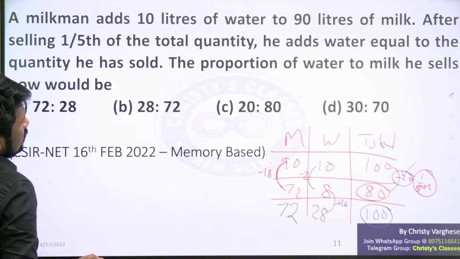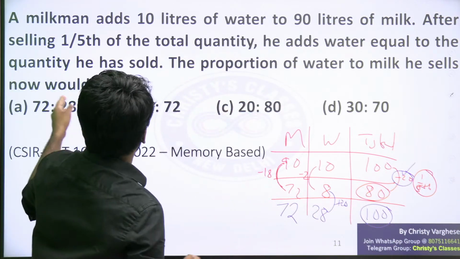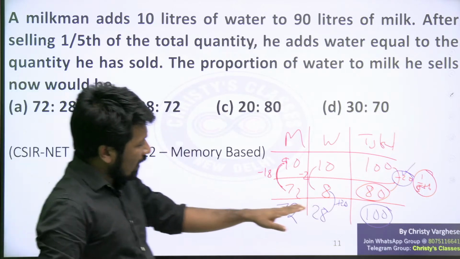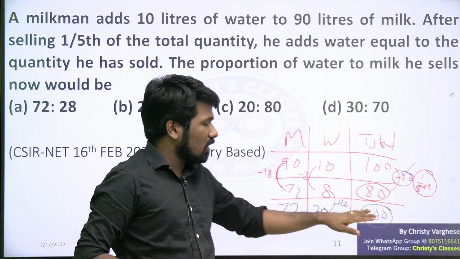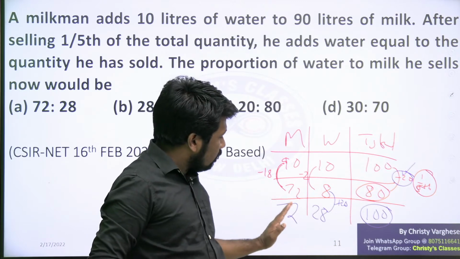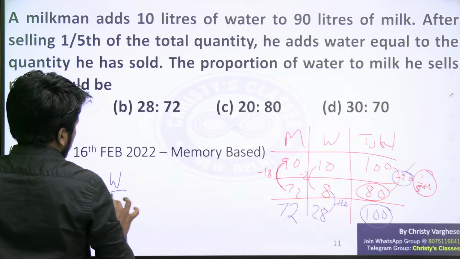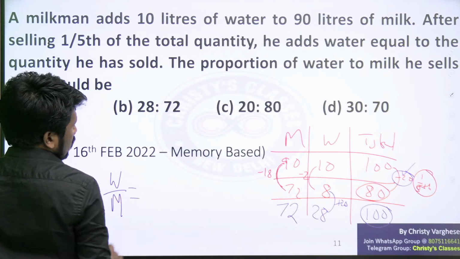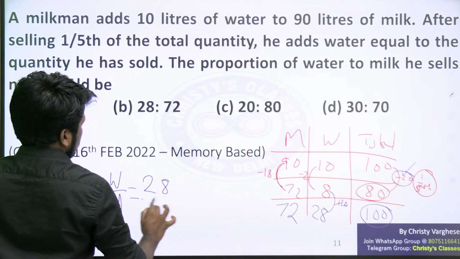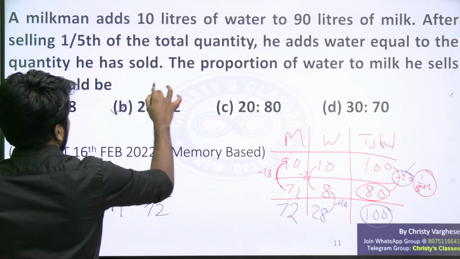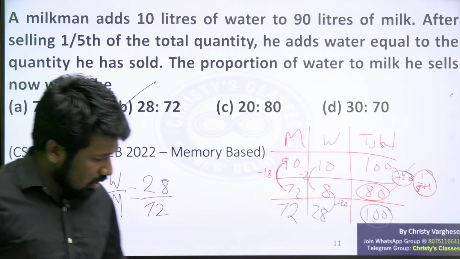Now finally, what is the question? Proportion of water to milk he sells now. Now he has 100 liter total, so he can sell 100 liter. In that, milk is 72, water is 28. So water to milk proportion is what is asked. Water to milk proportion will be 28 by 72. That is 28 is to 72. Option B is the correct answer.